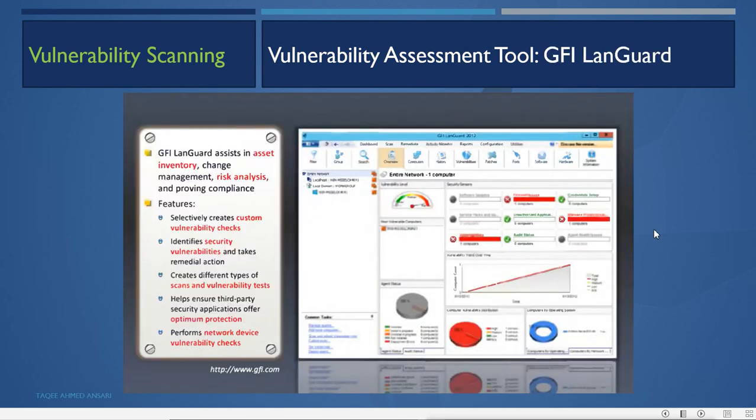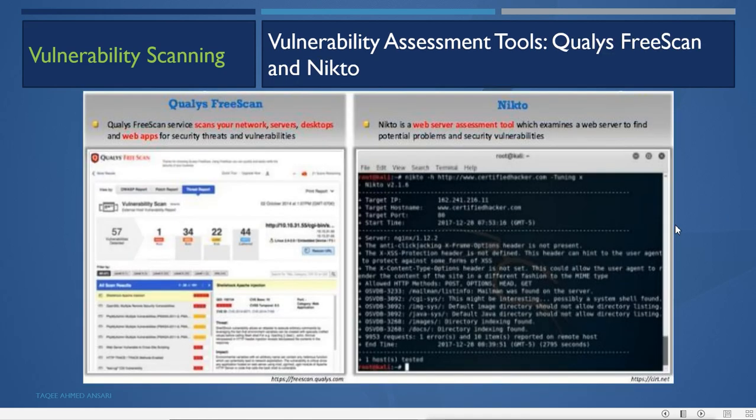Then we have GFI LanGuard also. This will also find out vulnerabilities. It assists with inventory, change management, risk analysis and proving compliance. Features include creating custom vulnerability checks, identifying security vulnerabilities and taking remedial action immediately, creating different types of scans and vulnerability tests, helping ensure third-party security applications offer optimum protection, and performing network device and vulnerability checks. These software tools are for the administrator to check vulnerabilities on their own systems, so that they can secure their systems.